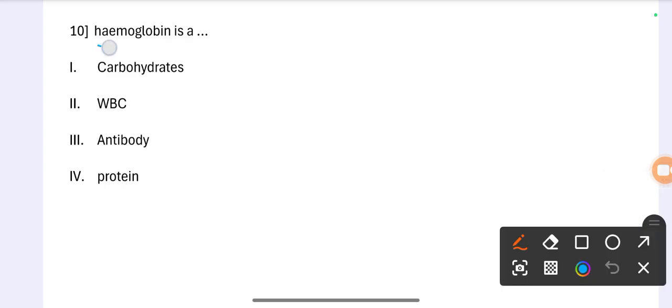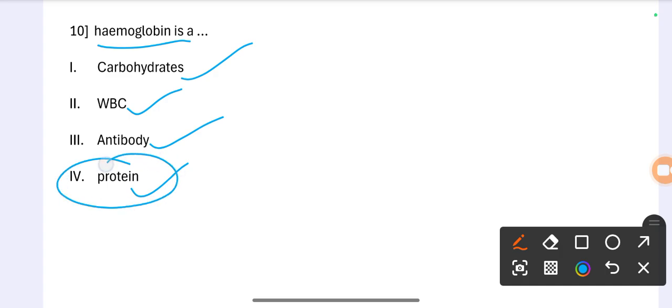Question number 10. Hemoglobin is: 1. carbohydrates, 2. white blood cells, 3. antibodies, 4. protein. So hemoglobin is called a protein. Protein is the correct answer.